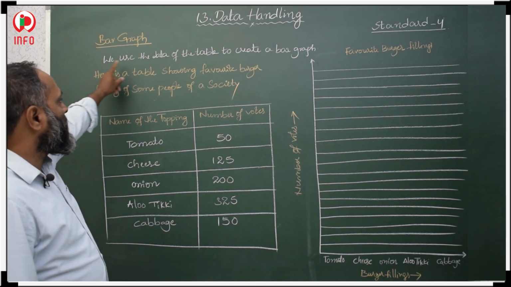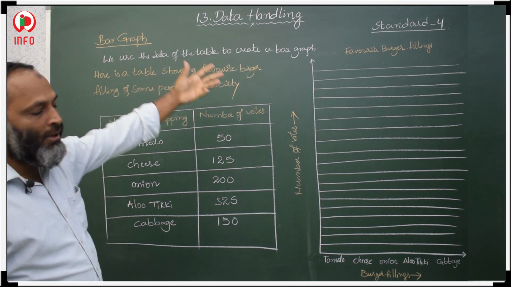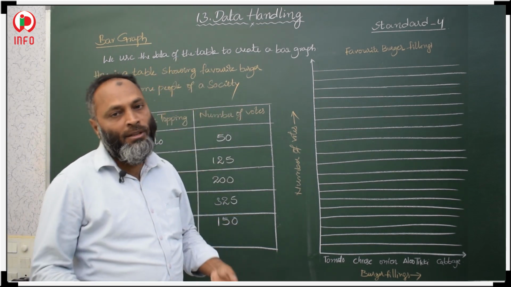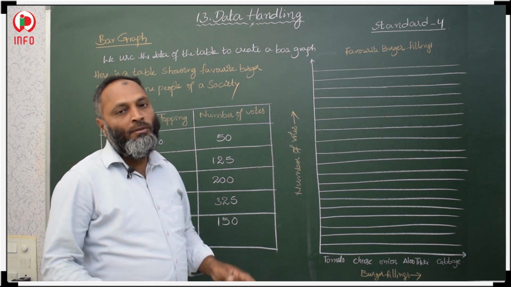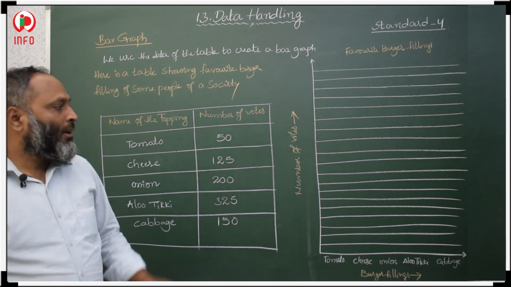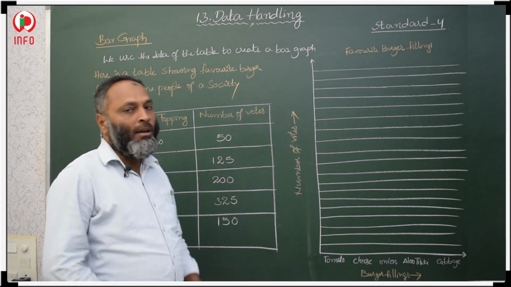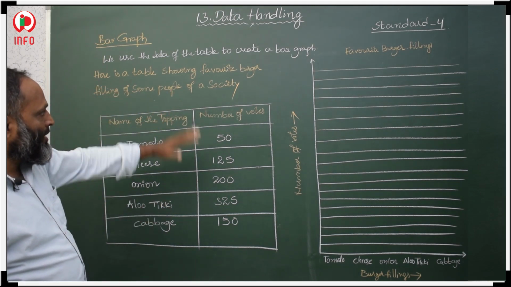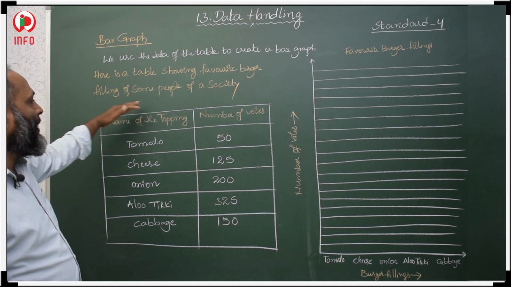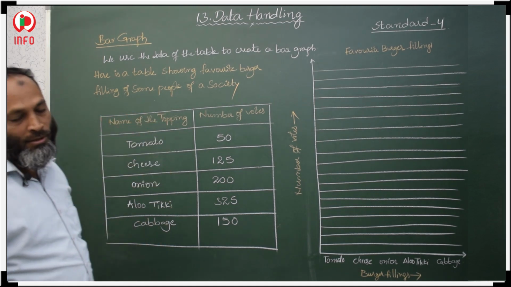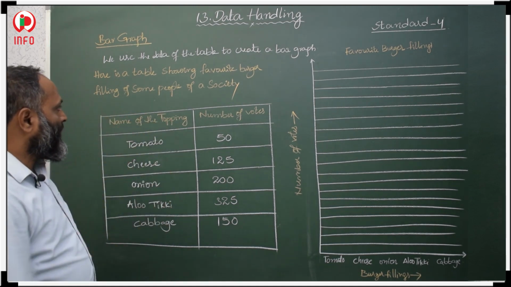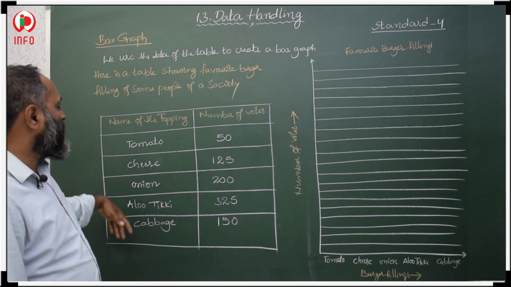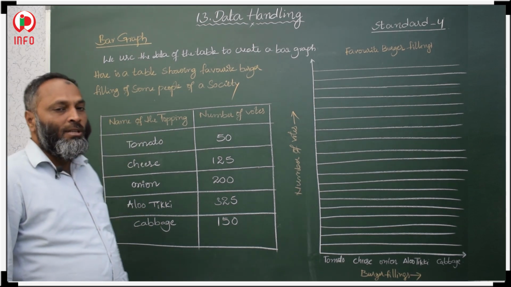See here, use the data of the table to create a bar graph. Whatever data is there, we should convert it and draw it in bars. That is our bar graph. See here what has been given. Here is a table of the favorite burger fillings of some people in a society.